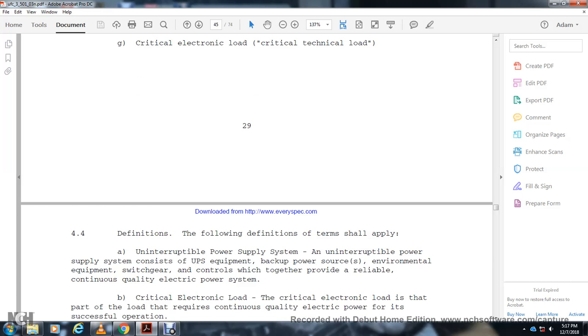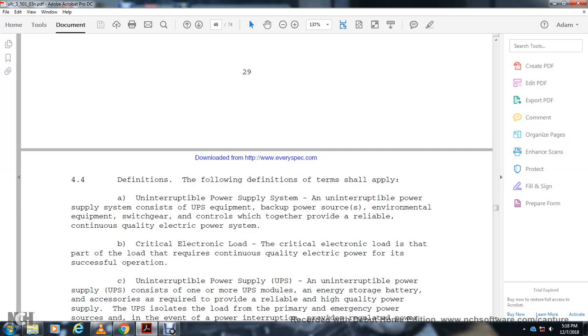The uninterruptible power supply system. The uninterruptible power supply system contains the UPS equipment, the backup power source, the environmental equipment, and the switchgear with the controls, together providing a reliable, continuous quality electrical power system. Critical electronic load. Critical electronic load is that part of the load which requires continuous quality electrical power for the success of operation.